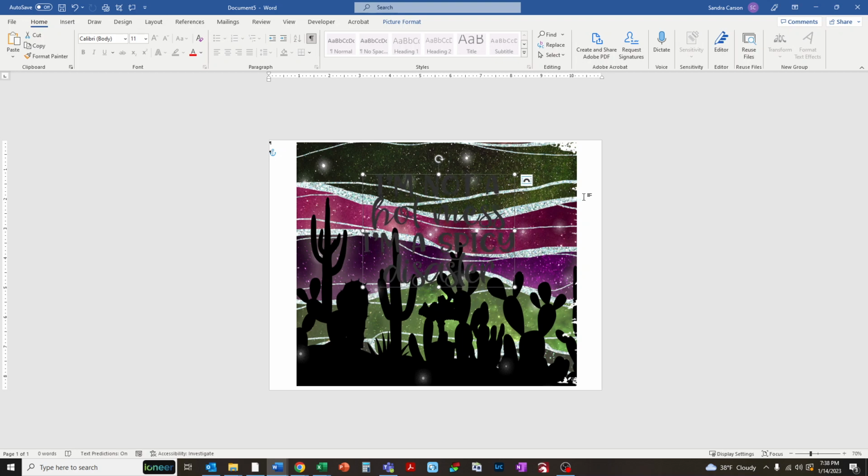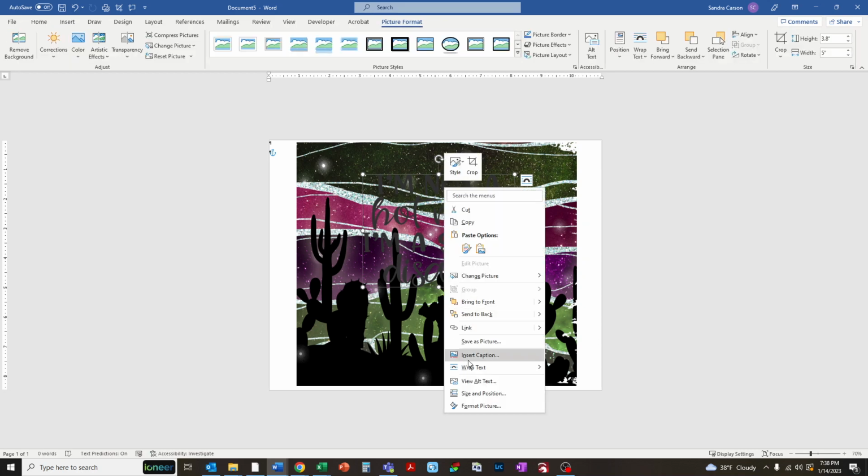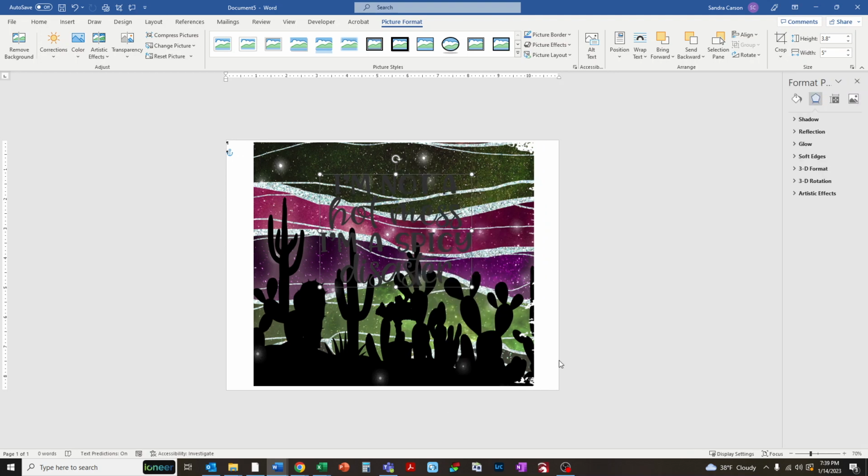So now one of the things you can do is add a white splash behind it, and then add some transparency to the splash so that the text shows up. But what I've learned that I really like to do more is right click on this and go down and choose format picture from the bottom, and that opens up a menu over here on the side.